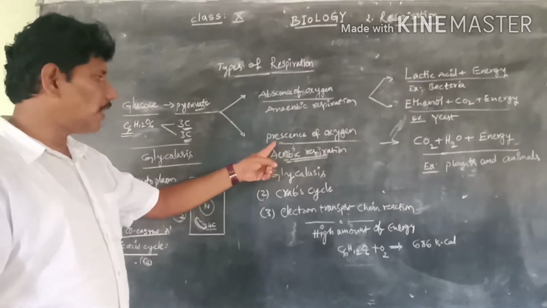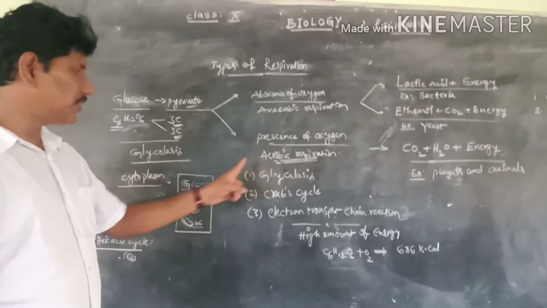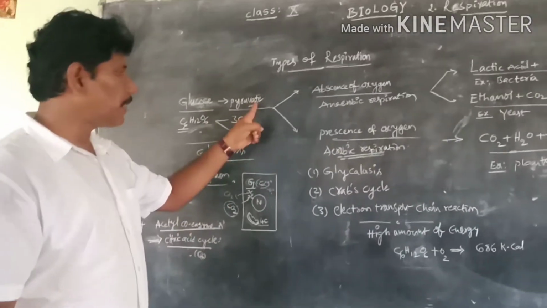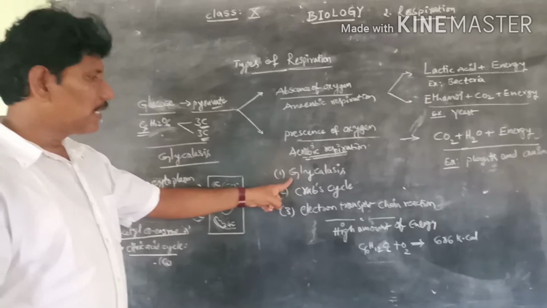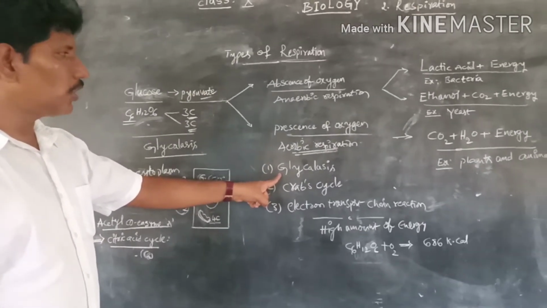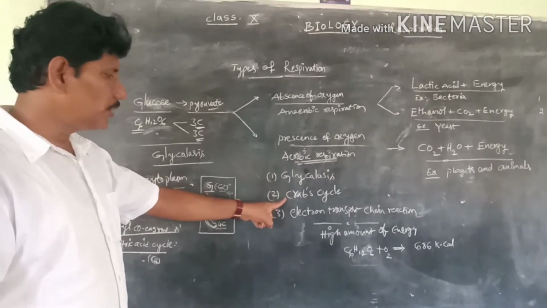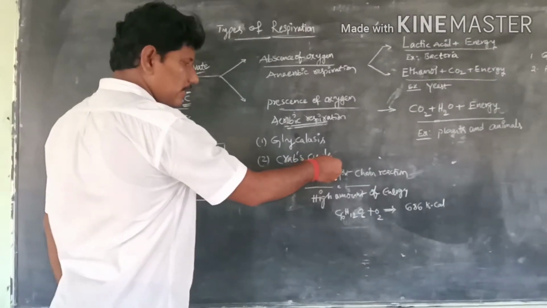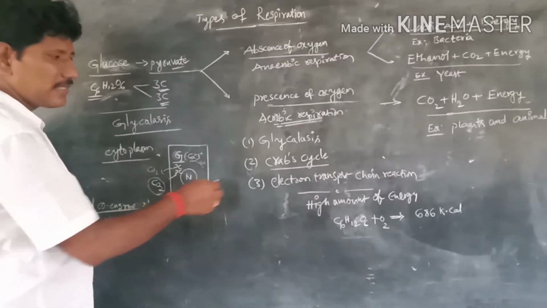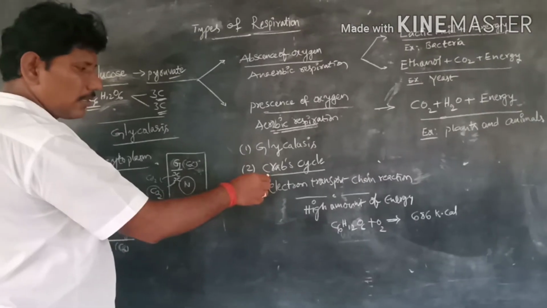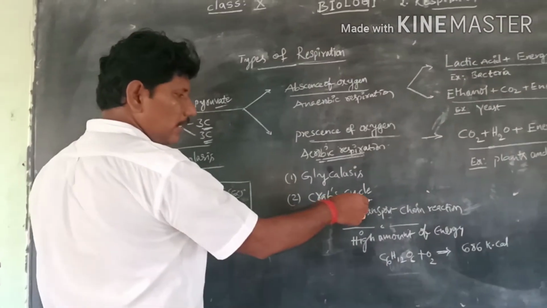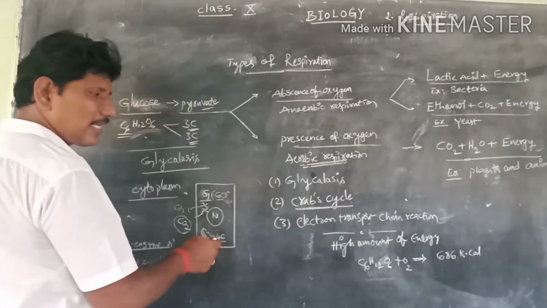Suppose in the presence of oxygen, I mean aerobic respiration, when oxygen is available to the pyruvate, it goes on. Glycolysis is the first and foremost fundamental step in both aerobic and anaerobic respiration. Next, the Krebs cycle, the cycle which occurs in the mitochondria, was discovered by Sir Hans Krebs. On behalf of his name, the cycle was called the Hans Krebs cycle.